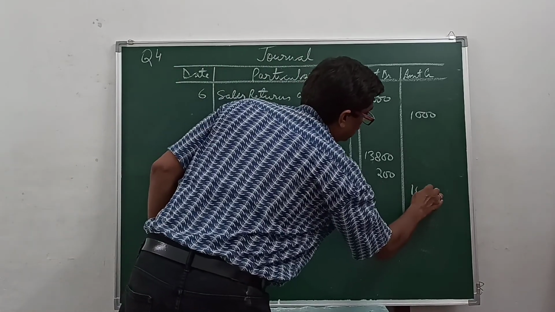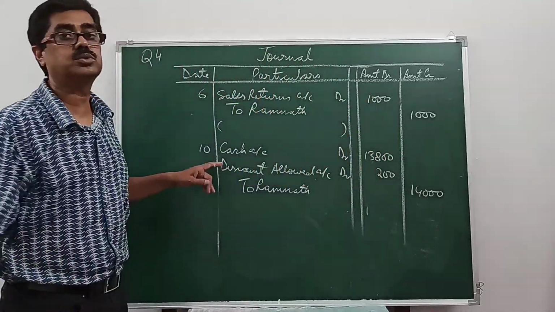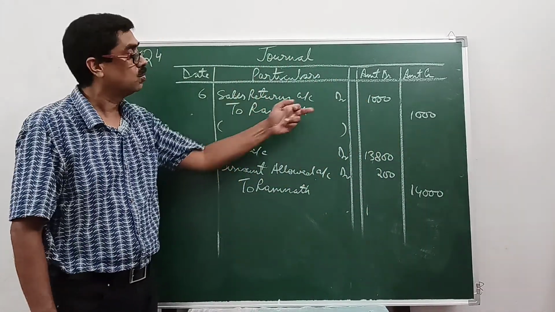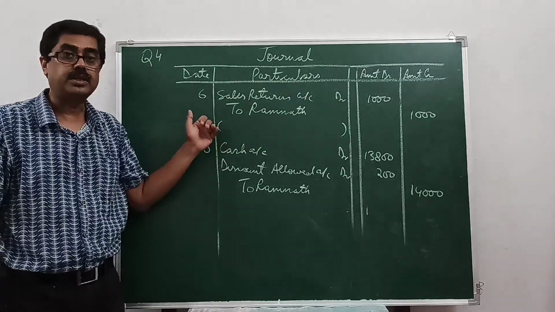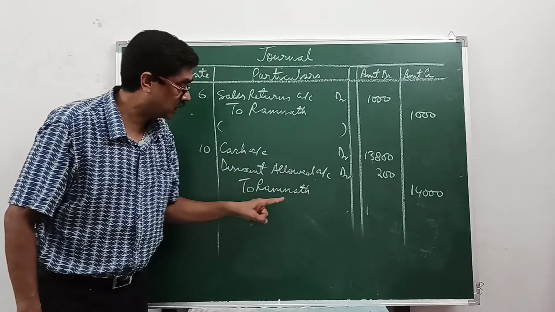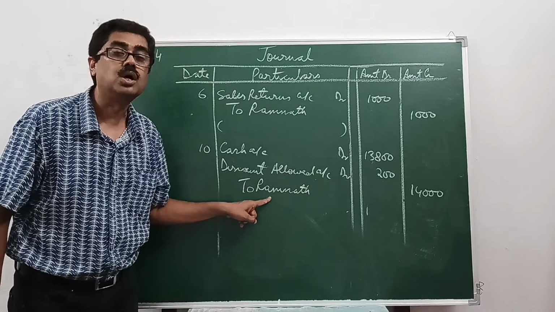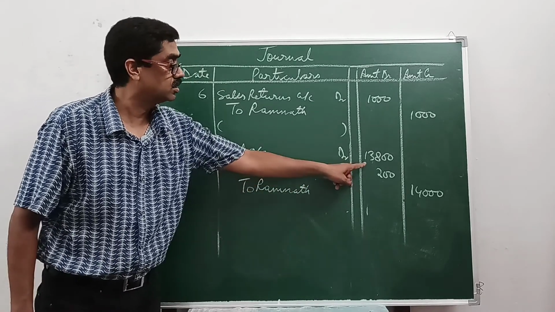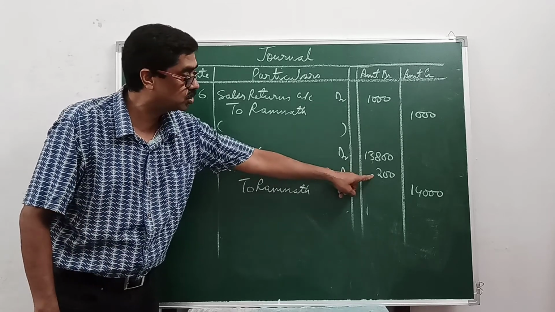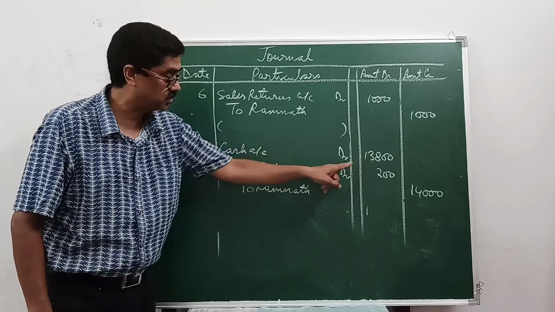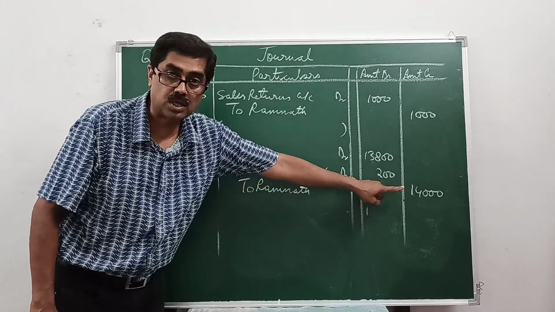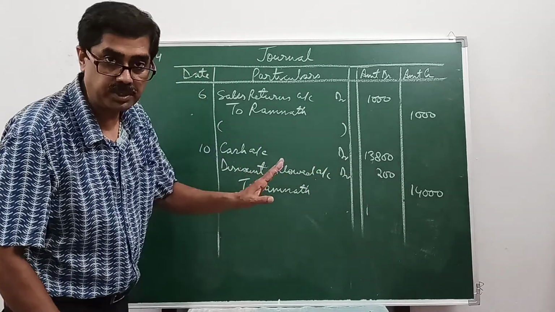Here it will be 14,000, not 15,000. Why? You had sold goods to Ramnath for 15,000. 1,000 goods were returned by him. That means he owes how much money? 14,000. His account stands at 14,000. Out of which he could pay this much money because you allowed 200 as discount. So loss to you. Cash received, debit what comes in, to Ramnath. The total of this will be the account. Thus the account is closed. You don't have to receive any money from Ramnath.